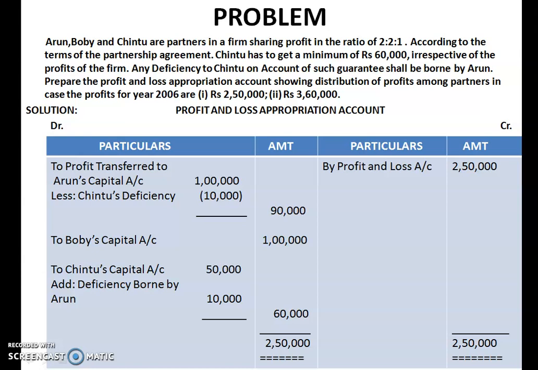Children, let us do one more problem. It's a very simple problem. In this problem, we can find that only one partner is giving the guarantee to the other partners. So both the partners are not giving guarantee for the deficiencies.